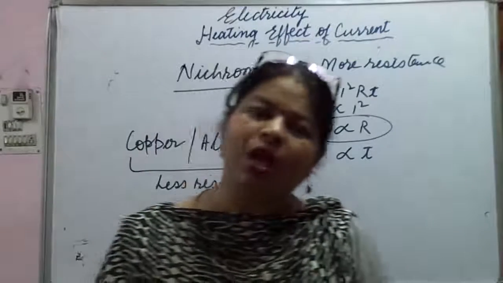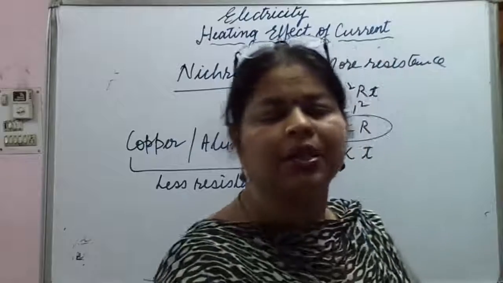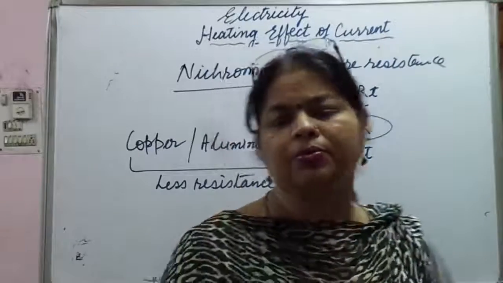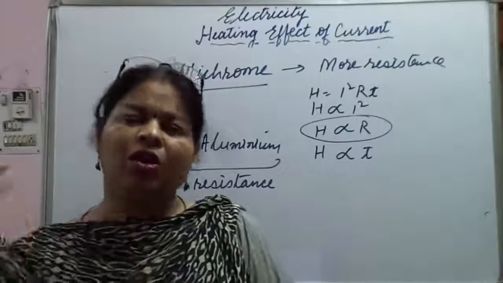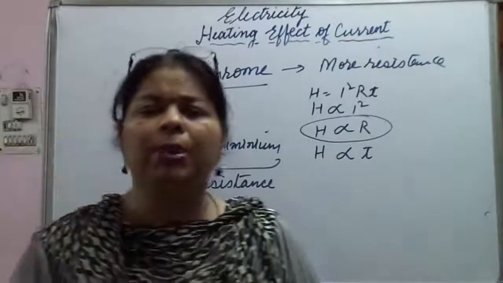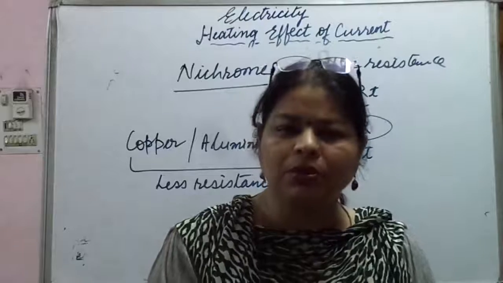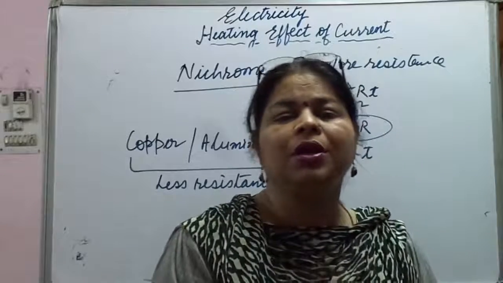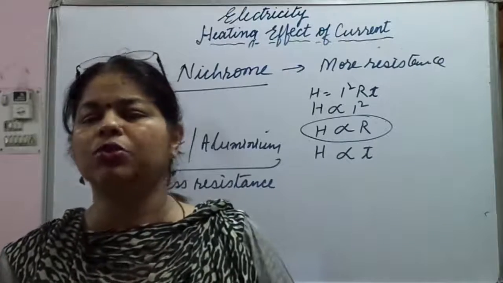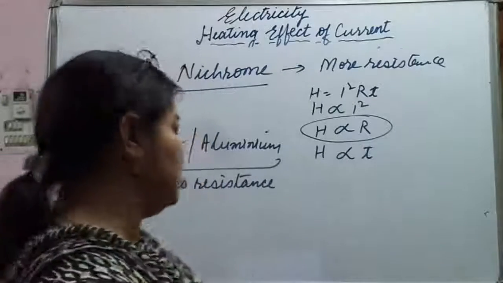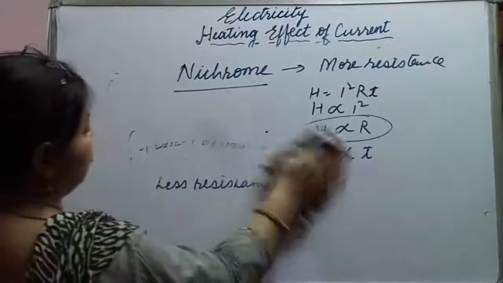Now let us come to another example. Another example is the electric bulb. Nowadays we have CFLs and all, but earlier, and somewhere even right now, people are using electric bulbs. Now these bulbs glow when electric current flows through the filament of the bulb. Let us see what this is all about.